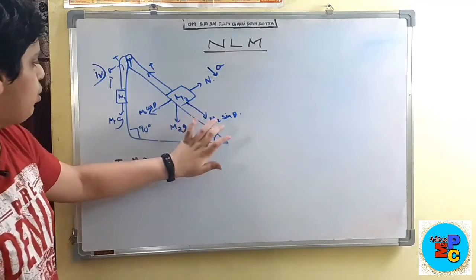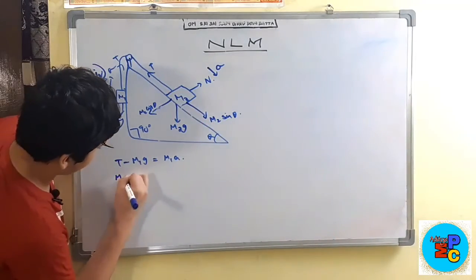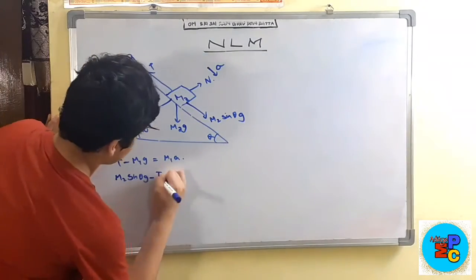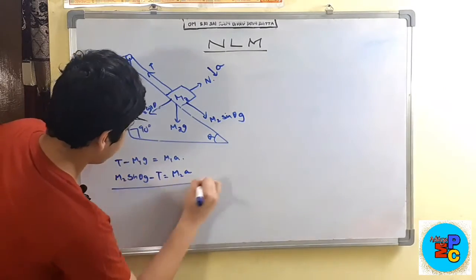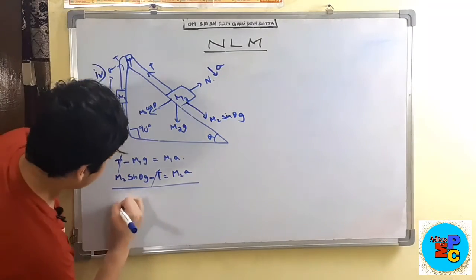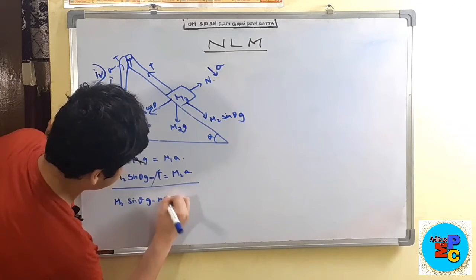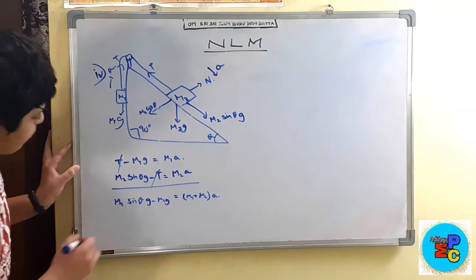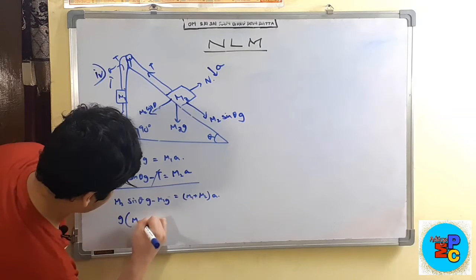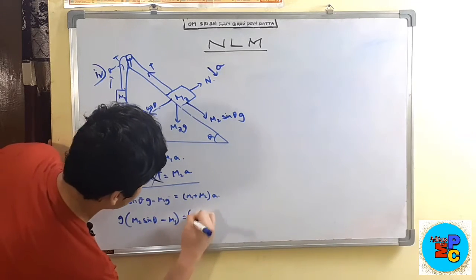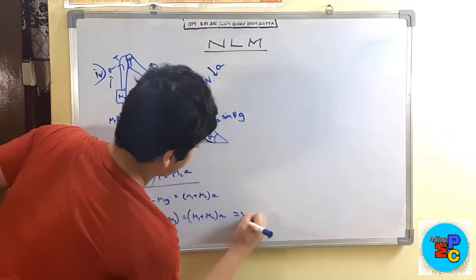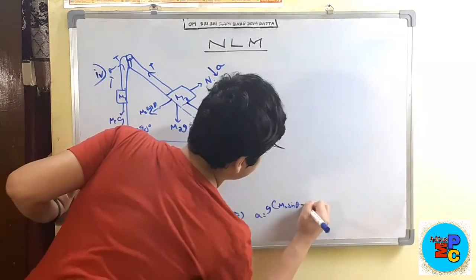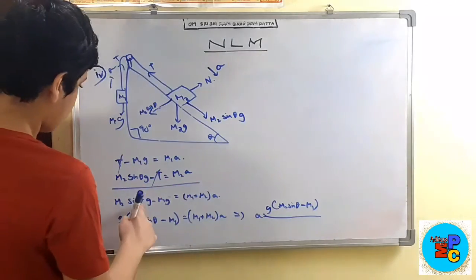And when we look here, m2 sine theta is acting downwards, so this is the force which is dominating. m2 sine theta into G minus T is equal to m2 into A. When we add these, T and T get cancelled. m2 sine theta G minus m1G is equal to (m1 plus m2) into A. Taking G common, A is equal to G into (m2 sine theta minus m1) upon (m1 plus m2).